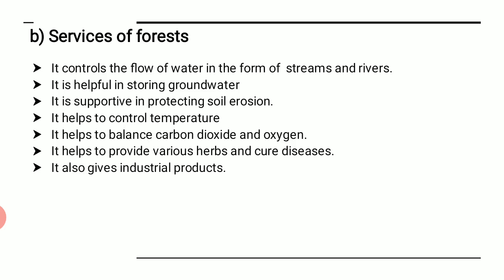See, one thing is forest provides us with different types of products, as we have seen, and it also provides different types of services. Now what are they? It controls the flow of water in the form of streams and rivers. If more forests are there, then you can have more rivers and streams, which helps to maintain the water bodies on the land.